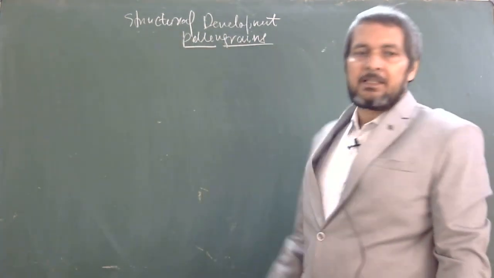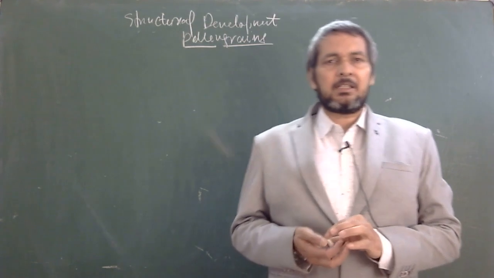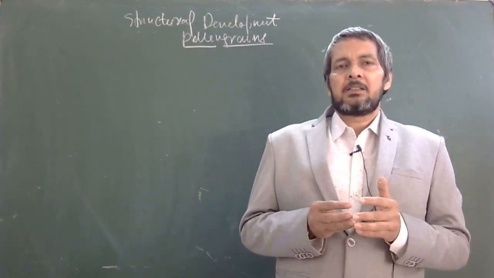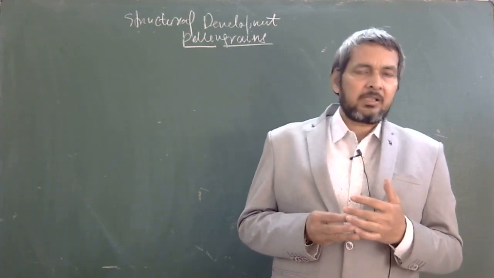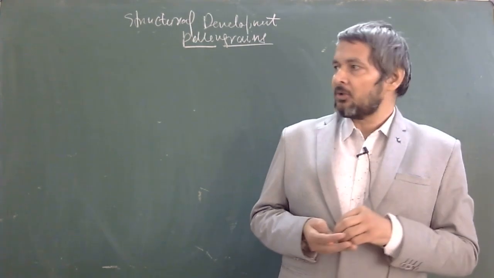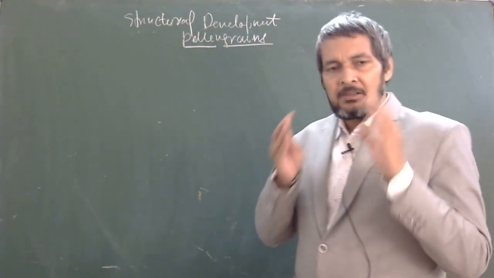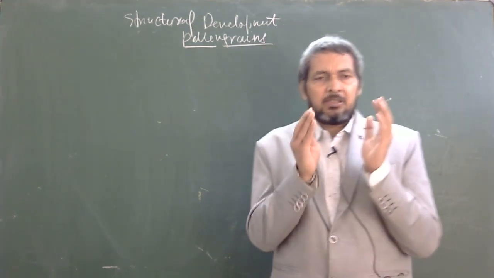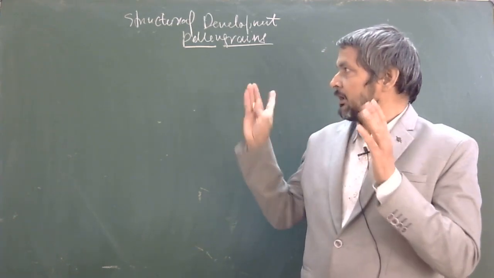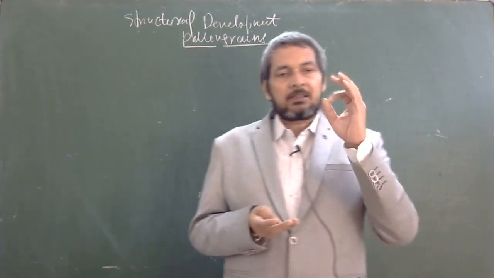Pollen grains are very important phenomena in the sexual reproduction of the angiospermic plant and higher plant, in both the gymnosperm and angiosperm. We will summarize the concept, a pinpoint, targeted concept of pollen grains. What is the pollen grain?